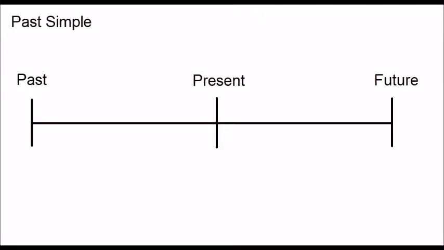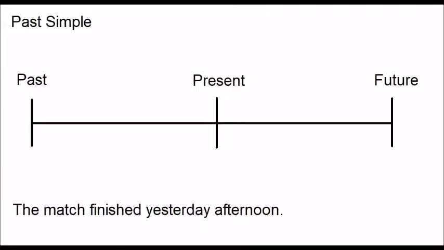We use the past simple to talk about a situation in the past that we think has ended. So the sentence we're going to use for this example is, the match finished yesterday afternoon. In this situation, we believe that the match finished at a particular point in time in the past. So let's say the match finished round about there. So that is the past simple.